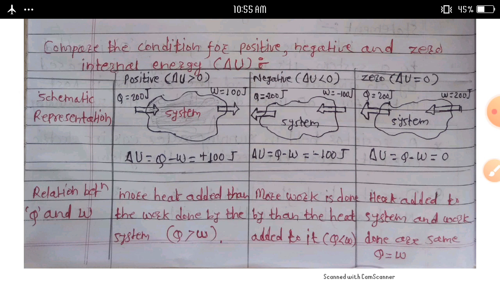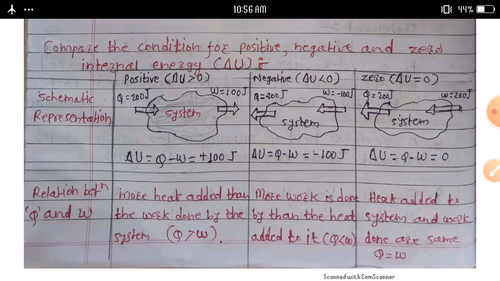In positive internal energy, more heat is added than the work done by the system. That condition is Q always greater than W. And in negative internal energy, here delta U less than 0, then more work is done than the heat added to it. Then Q less than W.